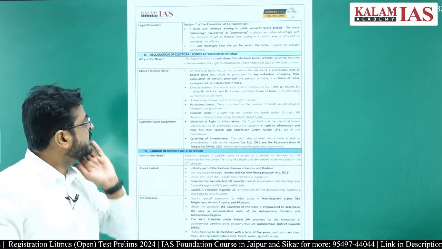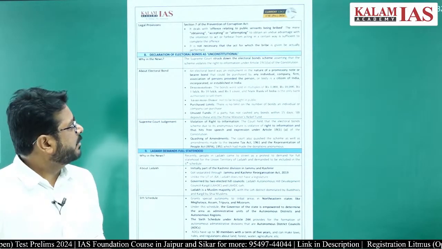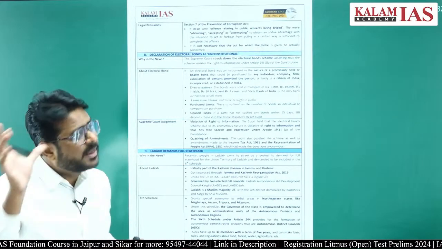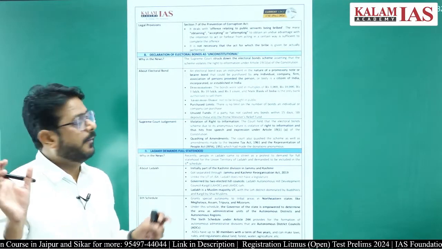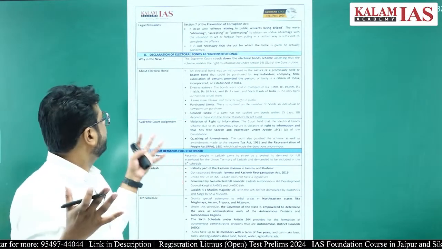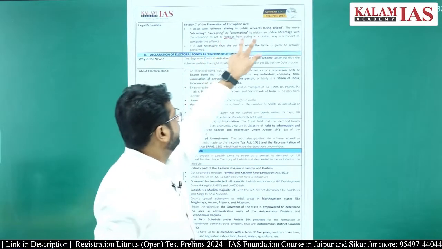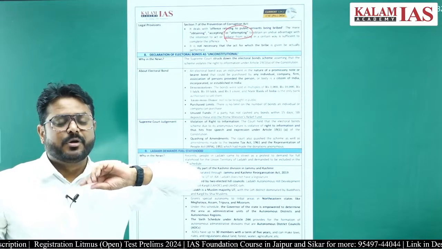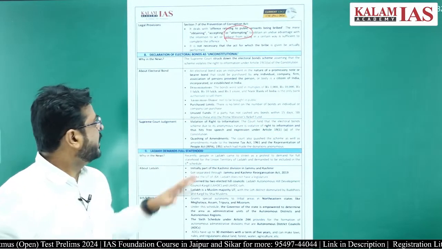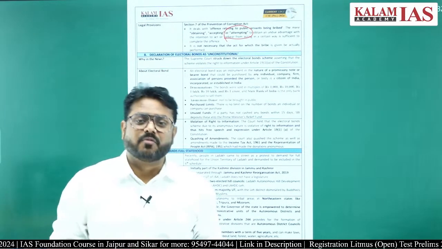It deals with the offence relating to public servants being bribed. So if any public servant is merely obtaining or attempting or accepting bribes, then that will be considered enough that a bribe has been taken. So even if they are attempting to take the bribe for anything, that will be considered an act of bribery. It is not necessary that the act for which the bribe is given be actually performed.